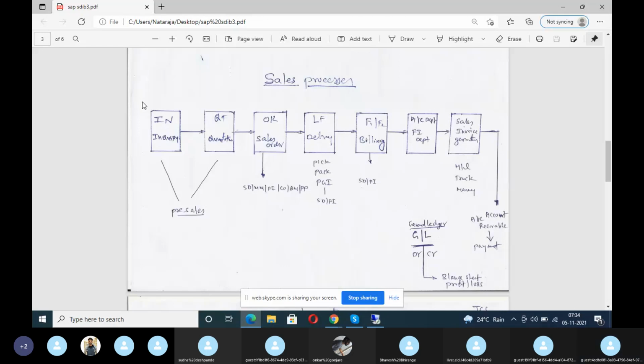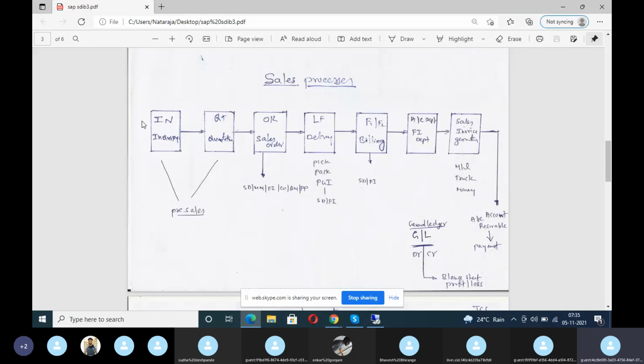Next, who is coming to do business? In inquiry, quotation, order, delivery, billing, everywhere it is the customer. In S4HANA, the customer is called a business partner. Who is going to associate with the business? We call it a business partner. Associated with the business are customer, vendor, agent, dealer, contact person. Through your contact, if I got business, then you're also a business partner. So business partner means it is a customer. So customer master is important.